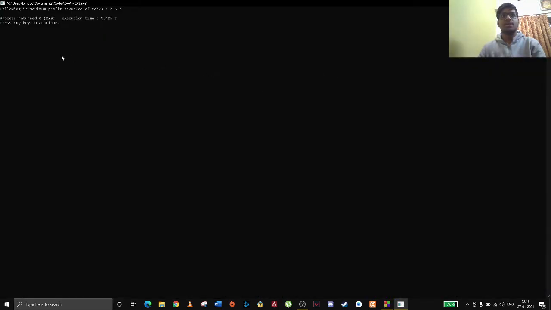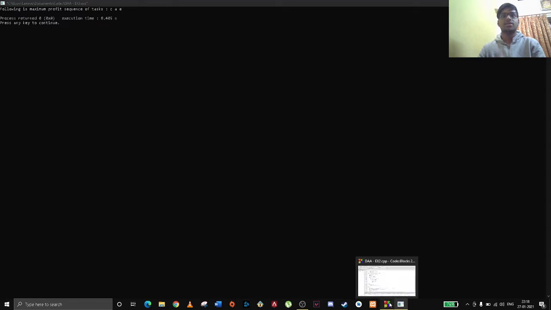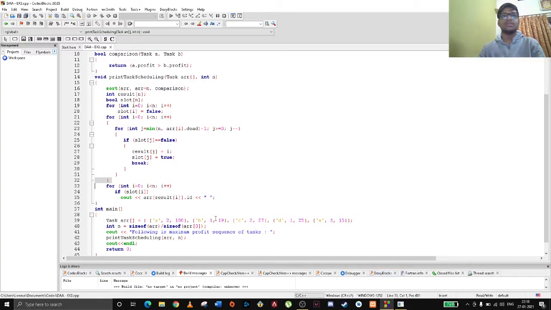As you can see, the following is the maximum profit sequence of tasks. The sequence is C A E. Basically, the code has arranged the jobs in descending order of profits, and now it will check the slots.